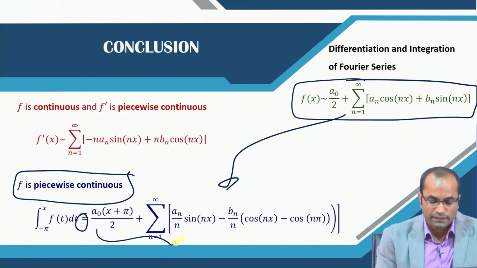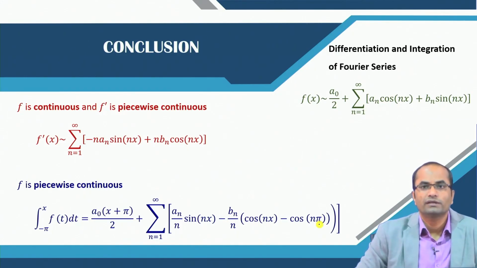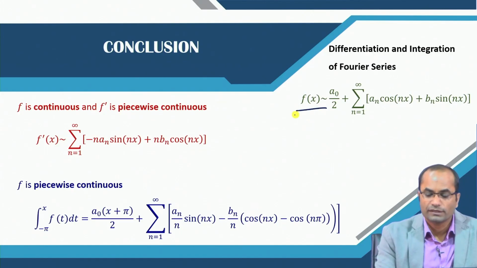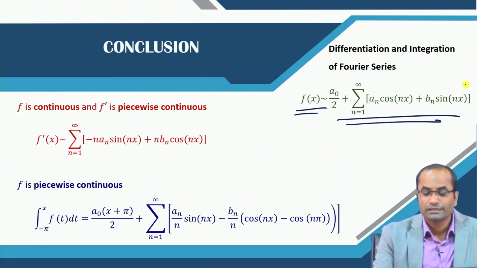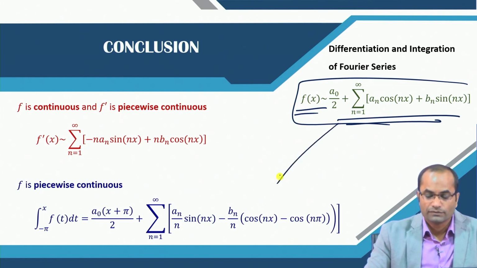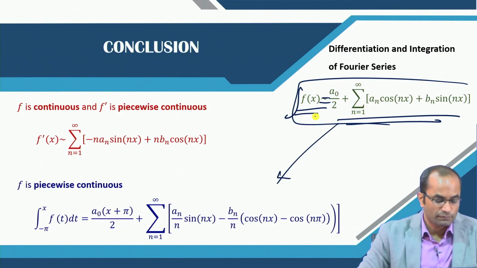The only point is that after this integration the new series is no more a Fourier series, but the result is valid that we can integrate both sides of the Fourier series, even though the original series may not converge, but after integration we get equality there if we integrate both sides from minus pi to x.